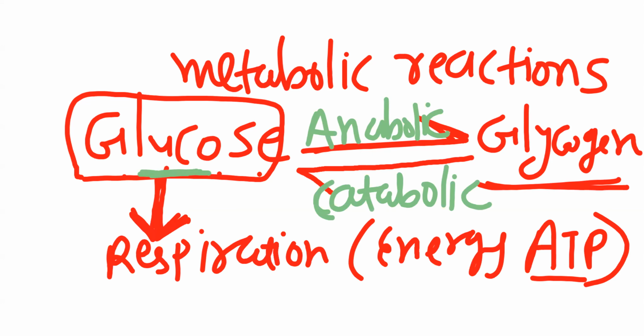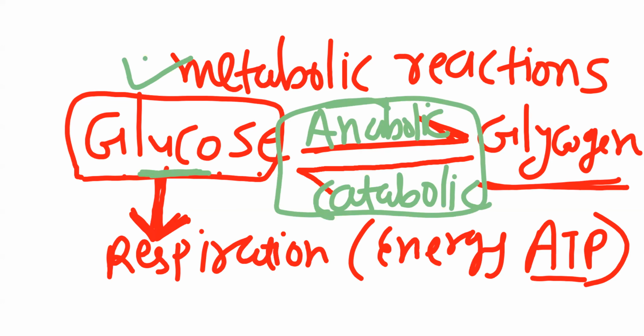So in a way, this entire reaction we can say is one kind of metabolic reaction, anabolic plus catabolic. Many such reactions occur in our body, in both unicellular as well as multicellular organisms. Microbes, algae, fungi, plants, and animals, all perform these metabolic reactions. All living organisms perform this metabolism.